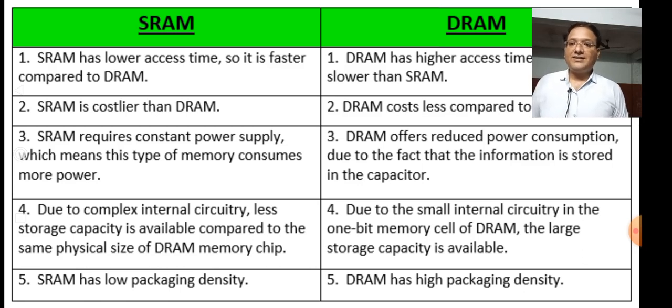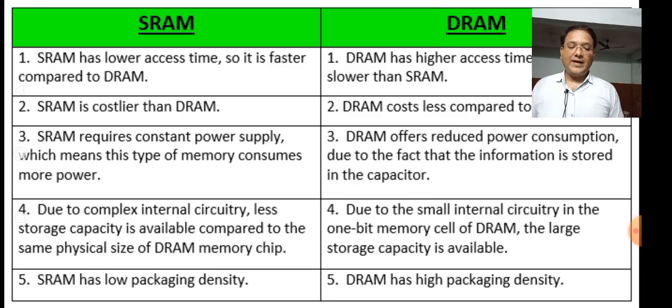Due to complex internal circuitry, less storage capacity is available in SRAM compared to a DRAM memory chip of the same physical size. Due to the small internal circuitry in the 1-bit memory cell of DRAM, a large storage capacity is available. SRAM has low packaging density and DRAM has high packaging density.